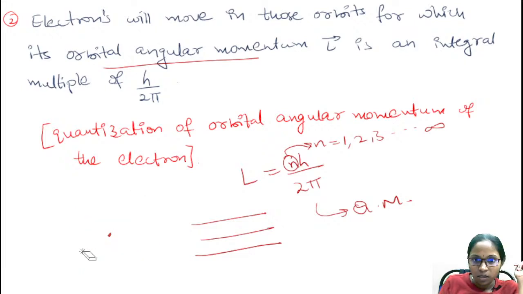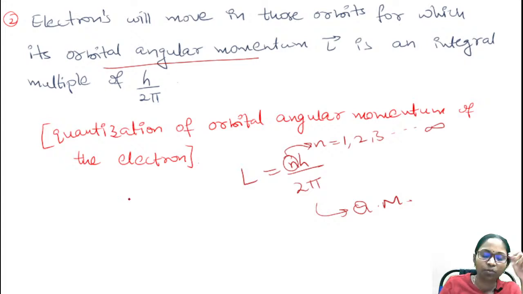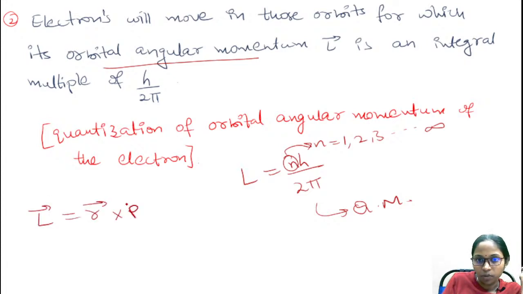From here you can say that this is the quantization of angular momentum of the electron. That means electrons are moving in discrete energy levels. As we know, the angular momentum is equal to r bar cross p bar, which can be written as r p sine theta.